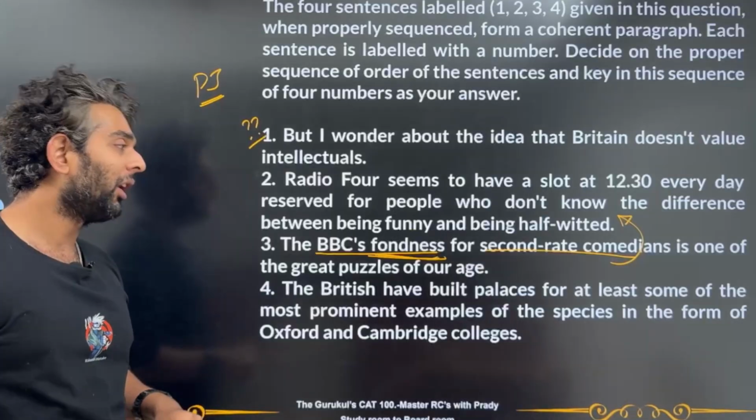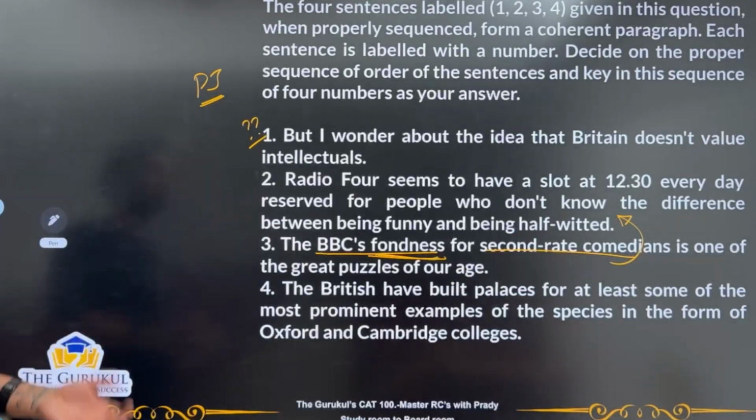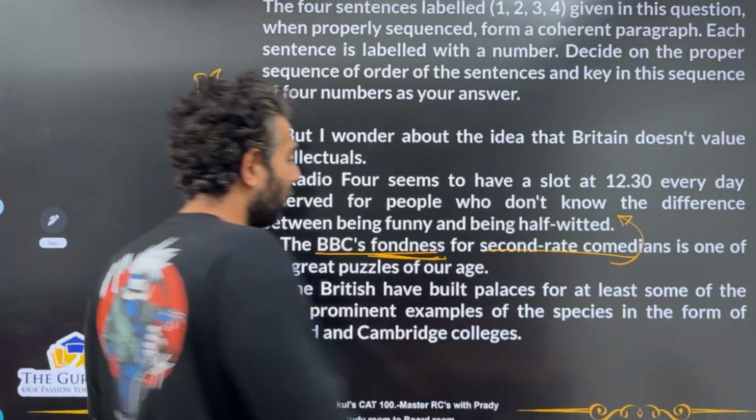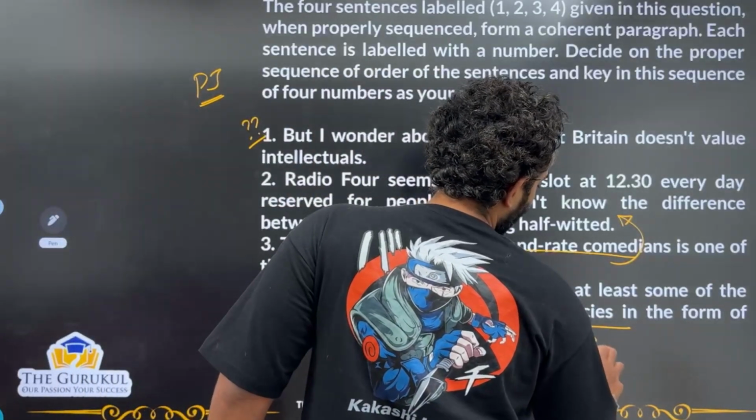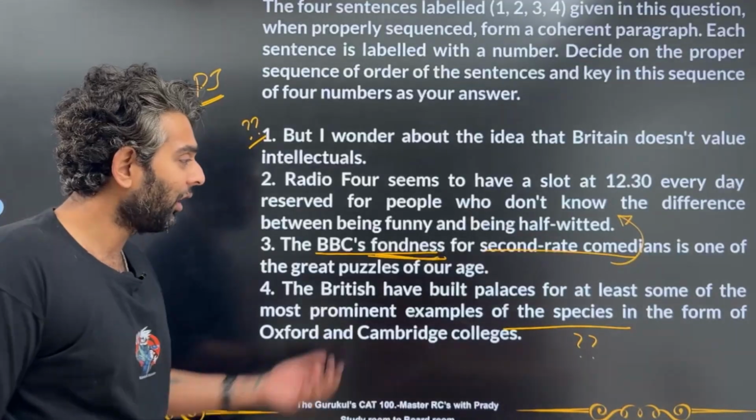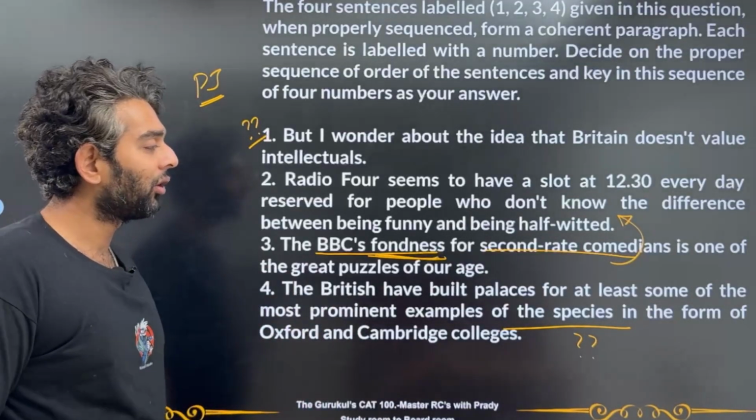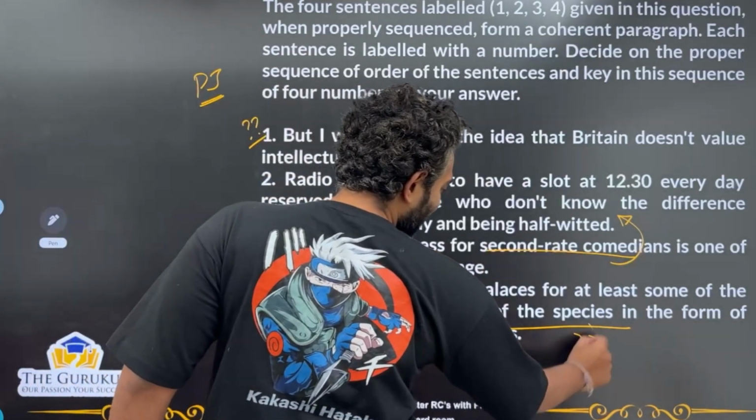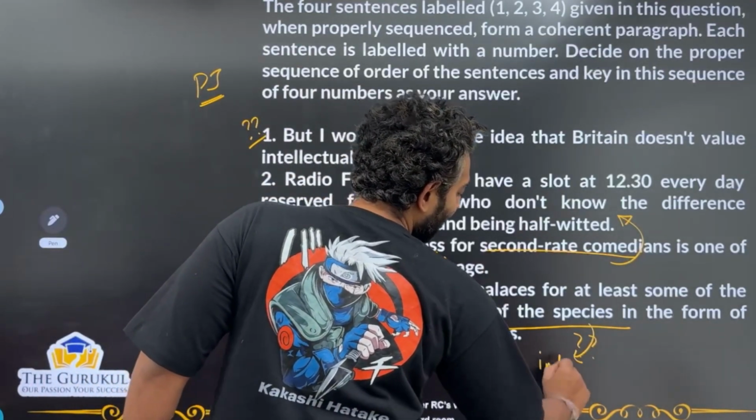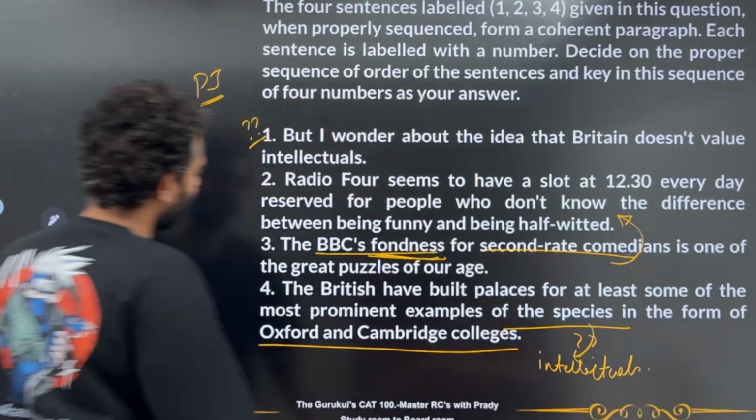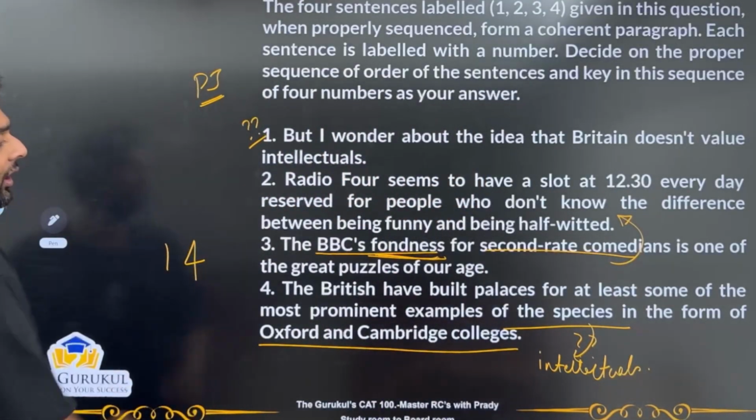The British have built palaces for at least some of the most prominent examples of the species. Which species are we talking about? Okay, did we build these colleges for comedians, second-rate comedians? Probably not, right? In the form of Oxford and Cambridge colleges. So probably when we talk about these big colleges, this species could be the intellectuals, which clearly says that there's a 1 to 4 connection.